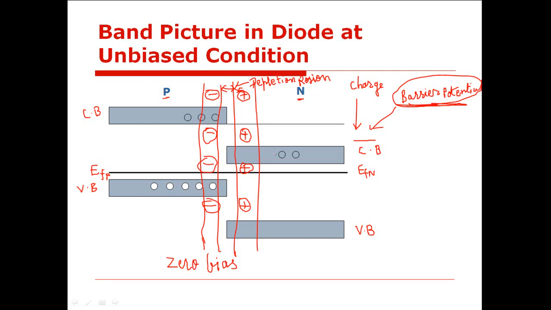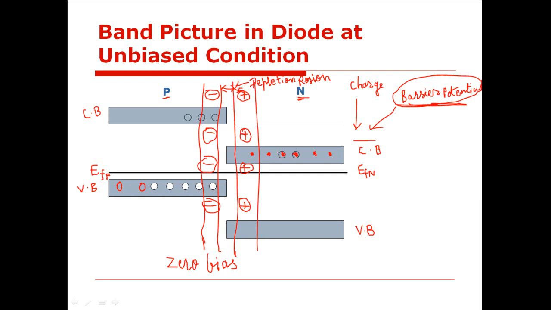What does it mean? It means that the electrons which are present in the conduction band of n side, because majority charge carriers are electrons and electrons are present in the conduction band for n-type semiconductor, while majority charge carriers are holes, and these holes are present in the valence band of the p-type semiconductor.